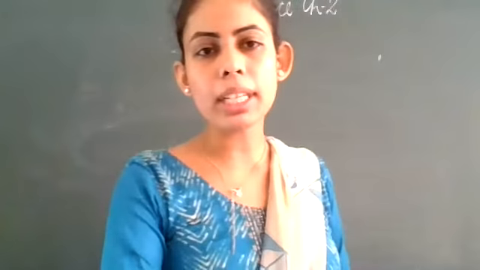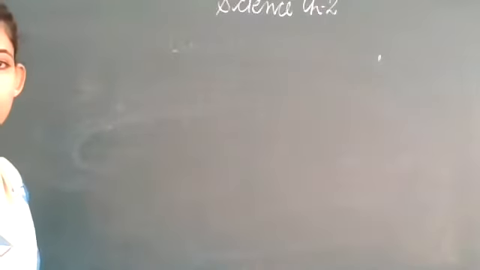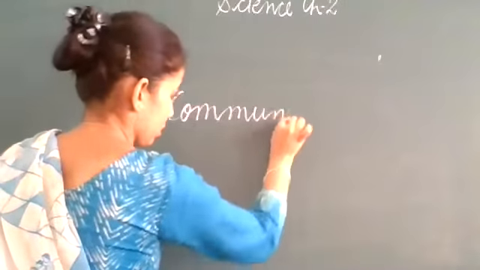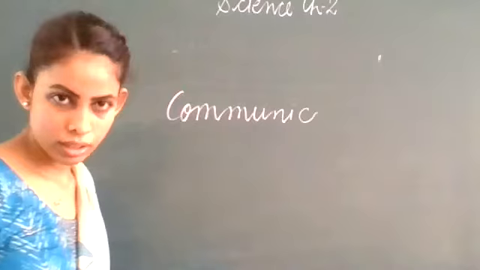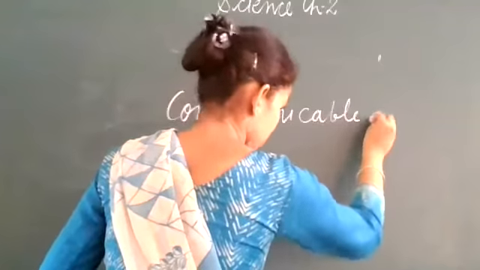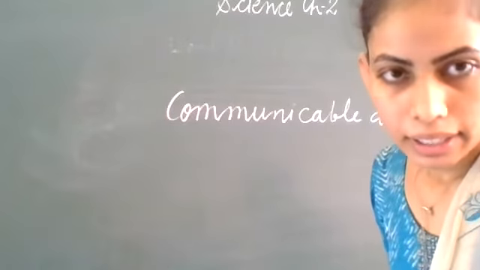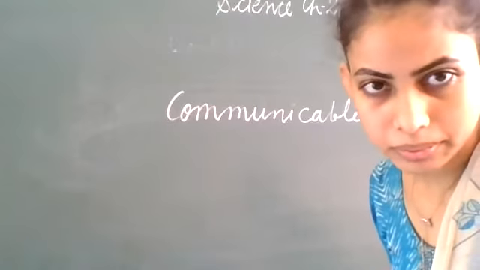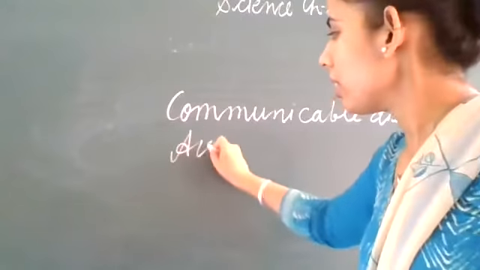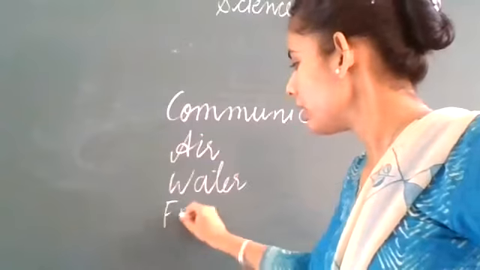And the next is, what do you mean by communicable disease? Yes, Yashpreet. Microbial diseases that can spread from an infected person to a healthy person through air, water, food, or physical contact are called communicable diseases. Examples are cholera, common cold, chickenpox, and tuberculosis. Very good. So these are spread by air, water, food, or direct contact with that person. Clear?